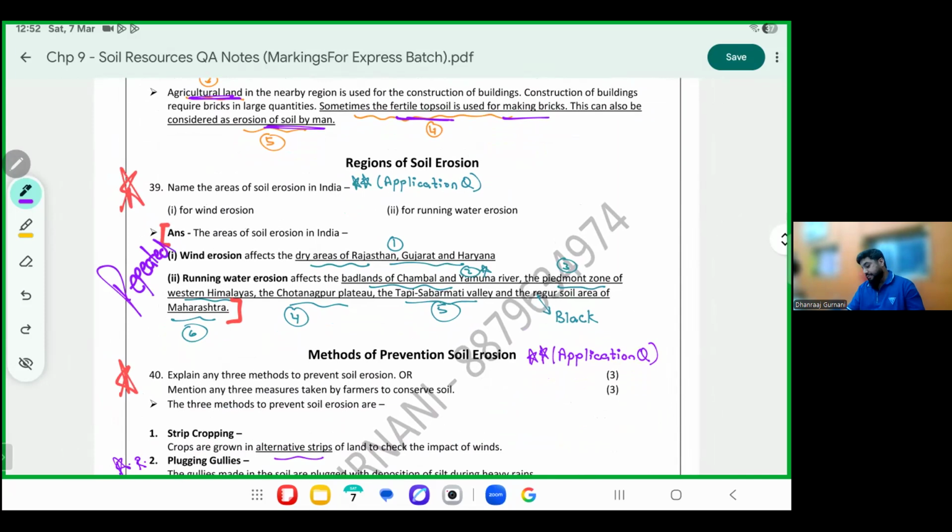Erosion in areas of wind. Where does wind erosion happen? Wind erosion happens mainly in Rajasthan, Gujarat, and Haryana, which we had done. Deforestation is a cause. Where does erosion by water happen? Which parts of India? Chambal Valley, the Piedmont zone of Himalayas, Chota Nagpur Plateau, Tapi or Sabarmati Valley, and the Regur area. Regur means black soil area of Rajasthan, Maharashtra.